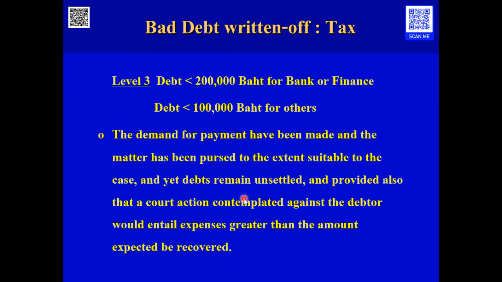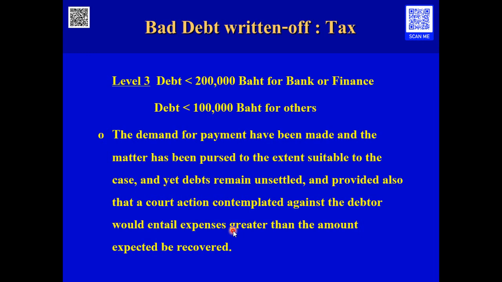For debts not over 100,000 baht for a general company, or not over 200,000 baht for a financial institution, that is a bank or finance company, they just need the demand for payment to prove that they have already followed up for payment from the debtor and have not yet received settlement, and also show that if they took court action, the expense would be greater than the amount they could recover from the customer's payment.